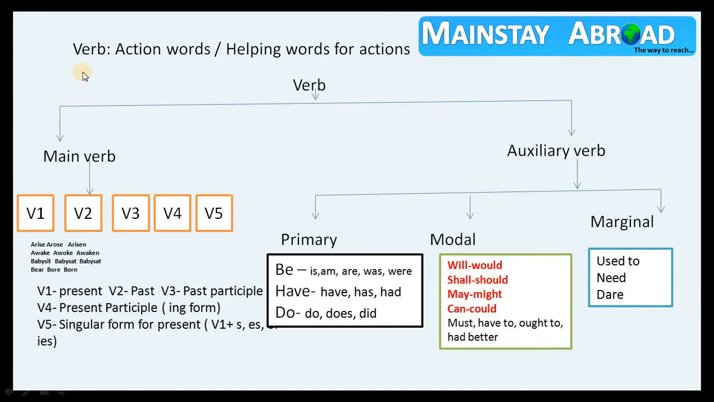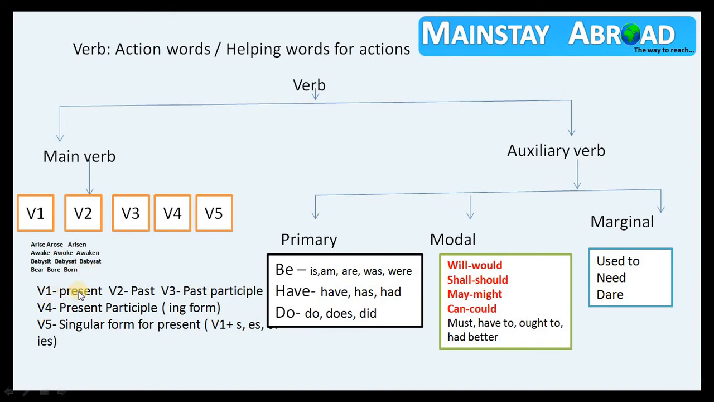Now we can focus on verb. Verb means action words and helping words for action only. So it's divided into two sections. One is main verb, another is auxiliary verbs. Let's focus on main verb. Further, it's divided into five forms: V1, V2, V3, V4, V5. You might have seen these in irregular and regular verb forms, like arise, arose, arisen, awake, awoke, awoken, babysit, babysat, babysat, bear, bore, born.